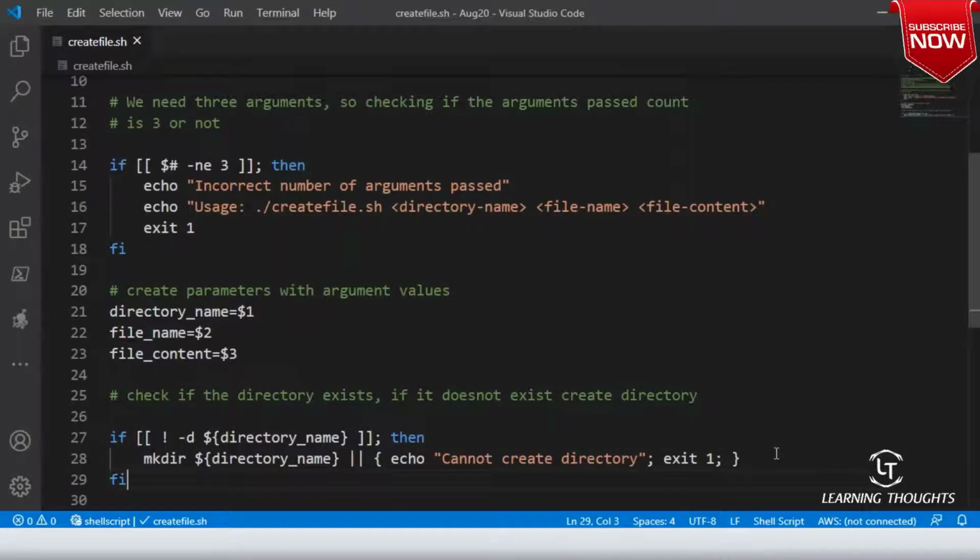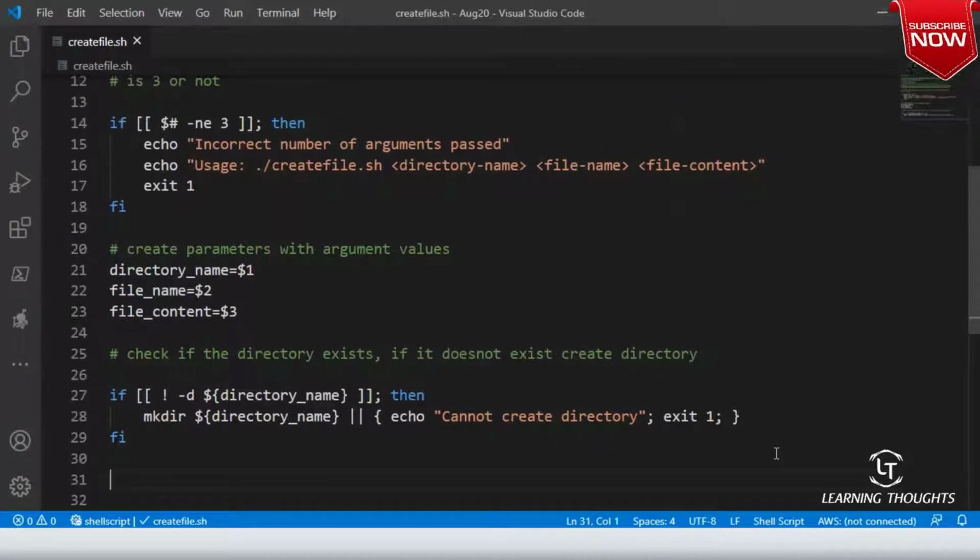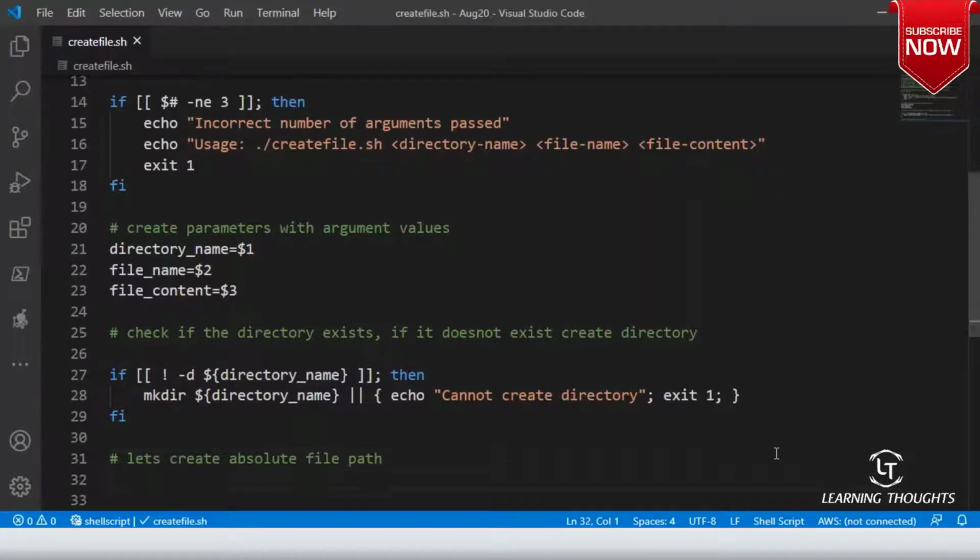All right. Now since the directory exists, let's create the absolute path for the file. So what is an absolute file path? Absolute file path is directory name / file name.